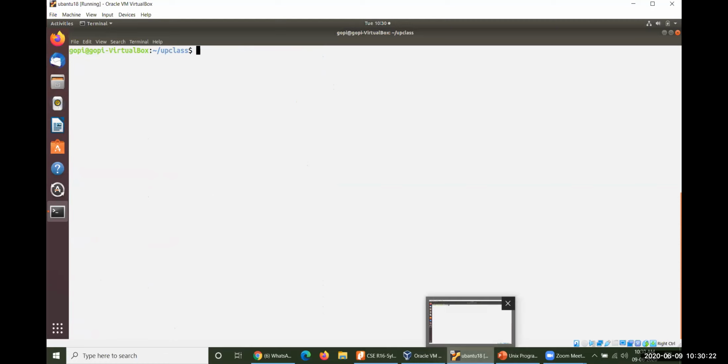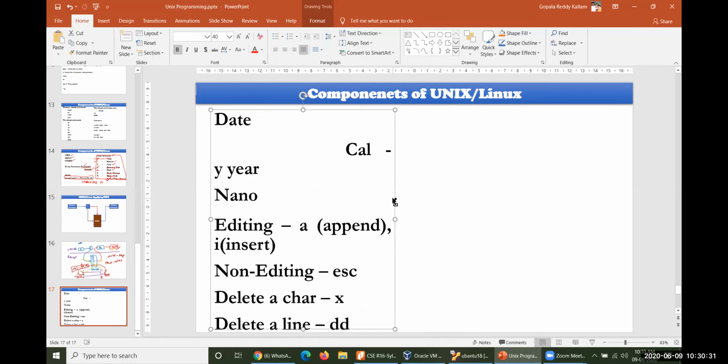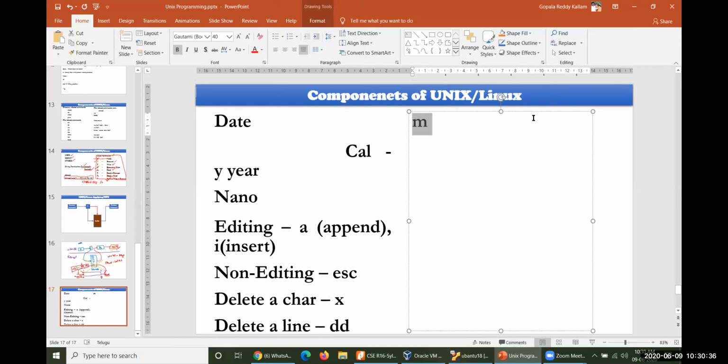And as far as files are concerned, I'd like to introduce one more command to you. That command is CMP, compare. CMP compares two files. If both files are the same without any modifications, it will display some information. Otherwise, if both files are not the same, the byte from which they differ will be displayed here. CMP file 1 followed by file 2. You need to take two files as inputs here.